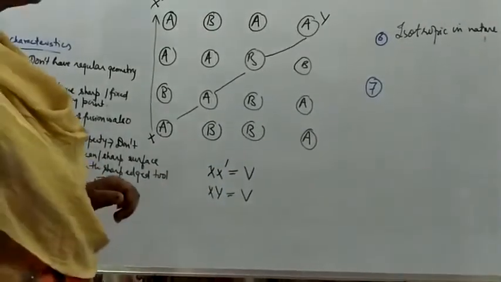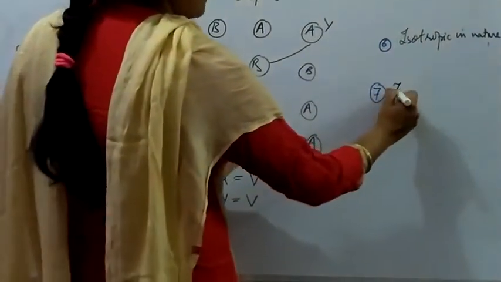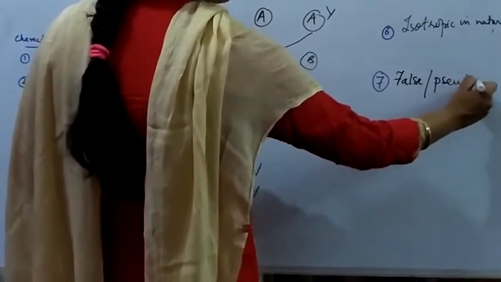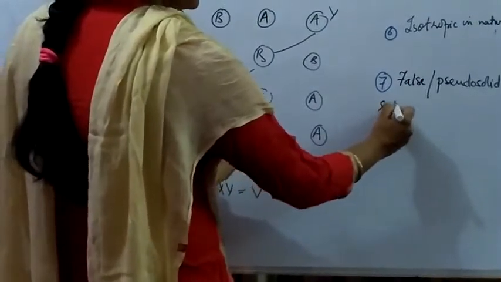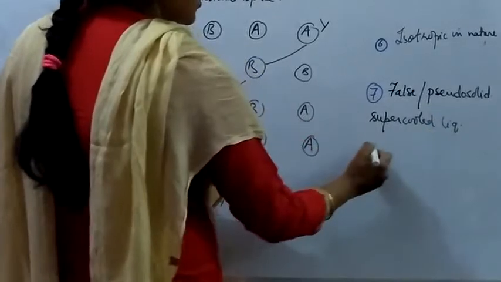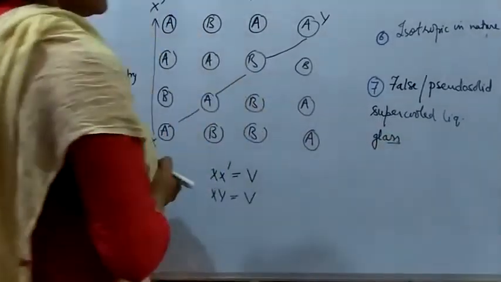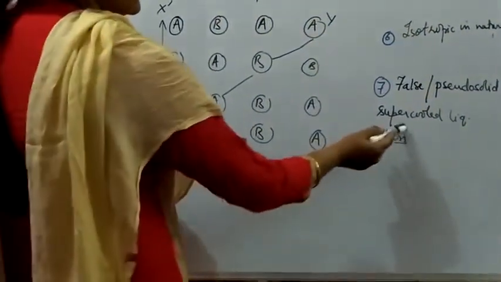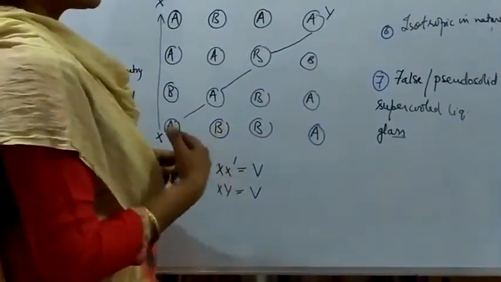And the seventh is that these amorphous solids are known as false solids, or we say pseudo solids, right? Or they are known as super cooled liquids. Now let us take the example of glass here. Now glass, when it has been melted down, right? So here it is a super cooled liquid, meaning the liquid which is being super cooled, and then it is getting changed into the solid state.